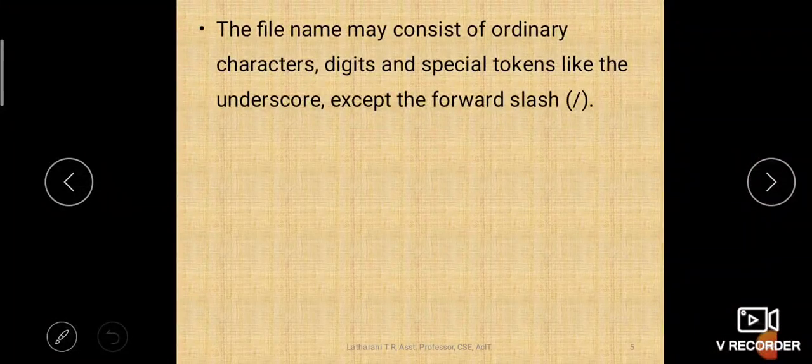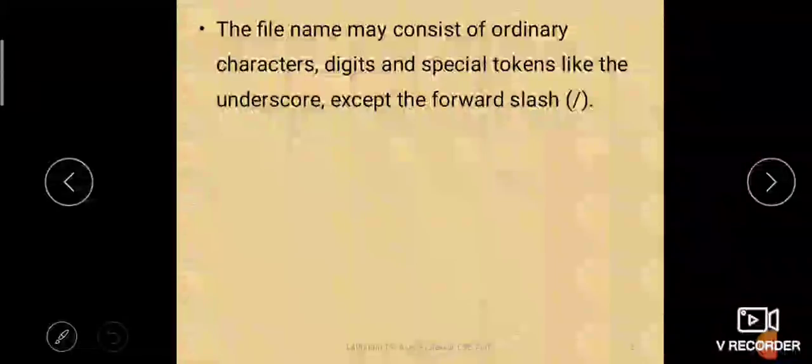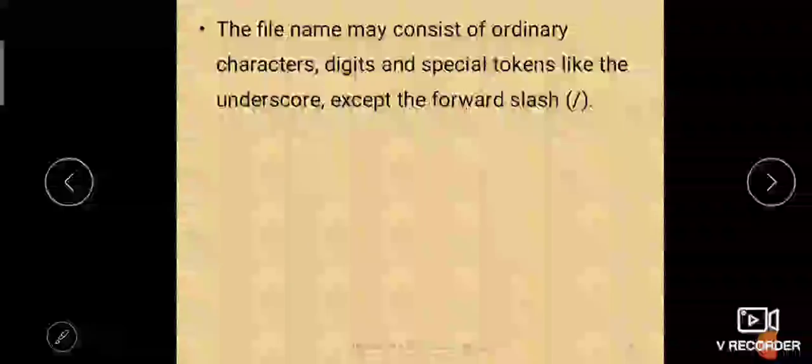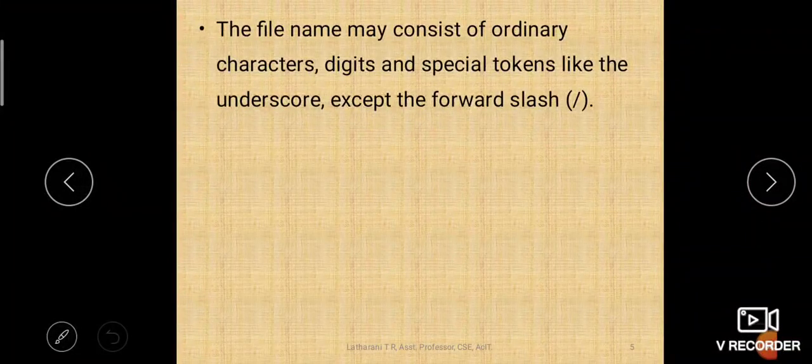The file name can have characters, digits, and special tokens like underscore, dollar, @ symbol, hash symbol, comma, hyphen, anything it can have, but except a forward slash. We will discuss why you cannot have a forward slash as a part of the file name.